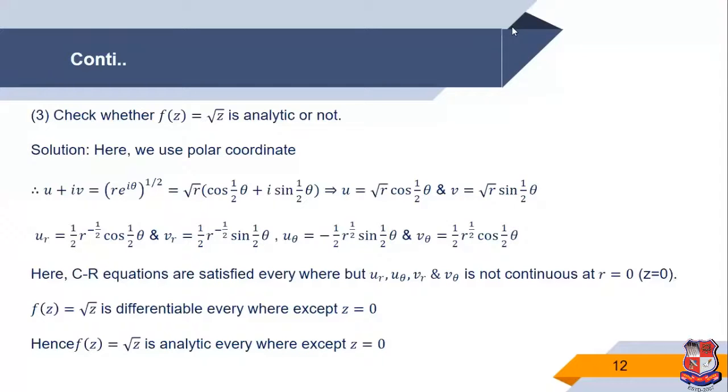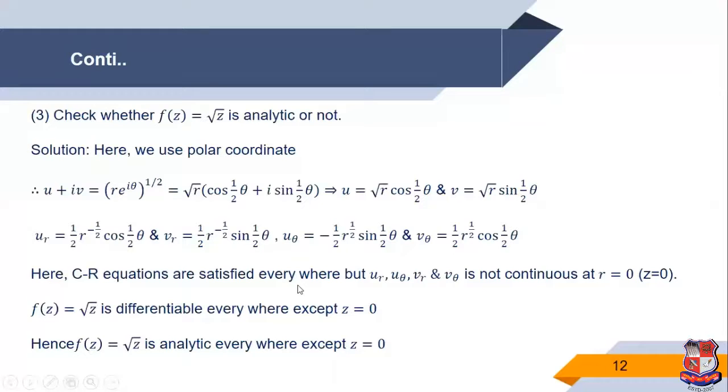So the CR equations are satisfied everywhere, but the partial derivatives are not continuous at z = 0. The sufficient condition for differentiability is that if both conditions are satisfied, then the function is differentiable.